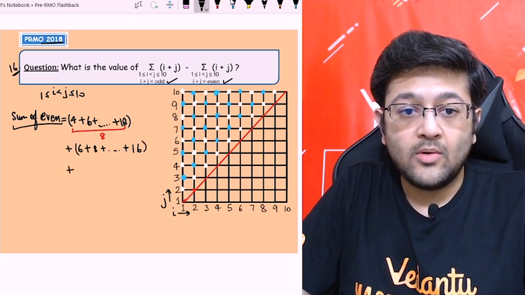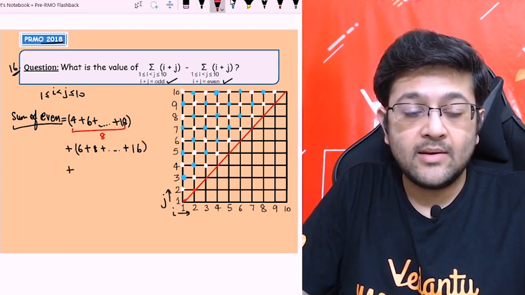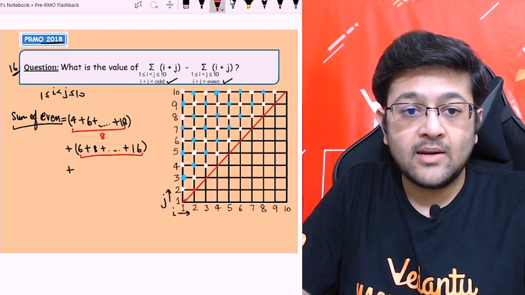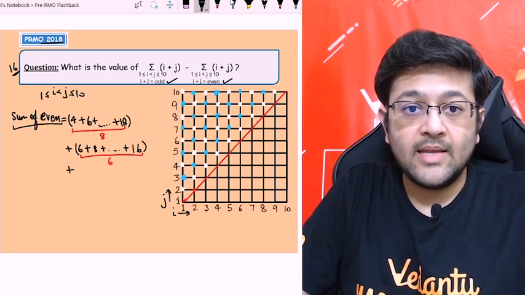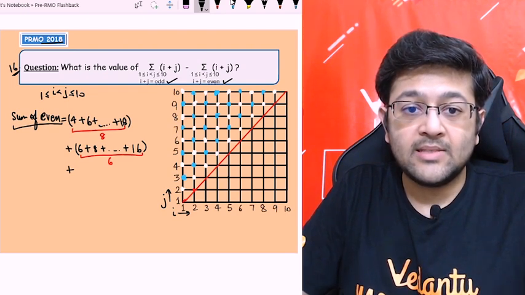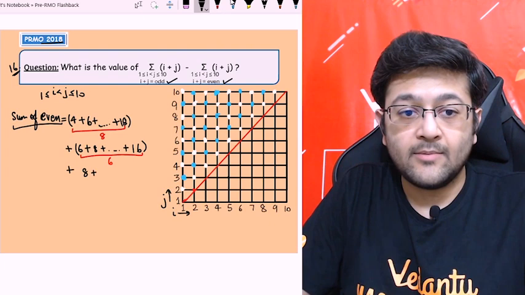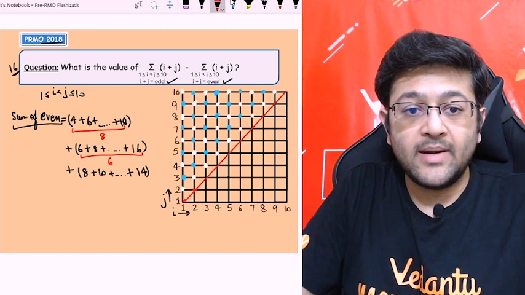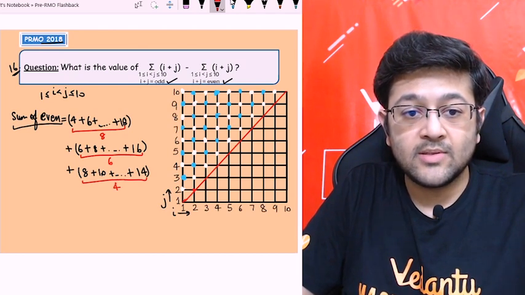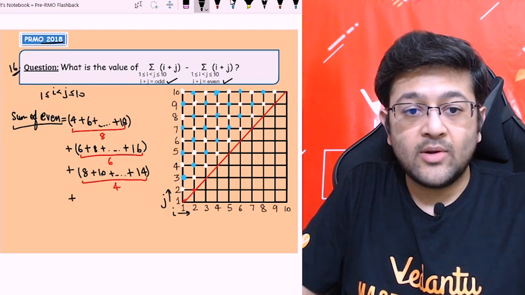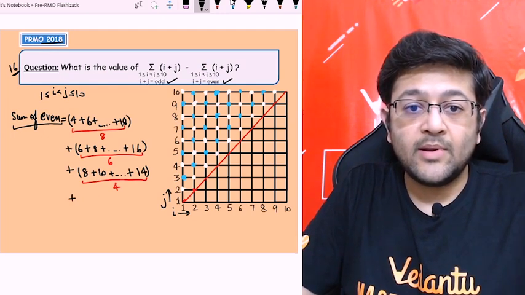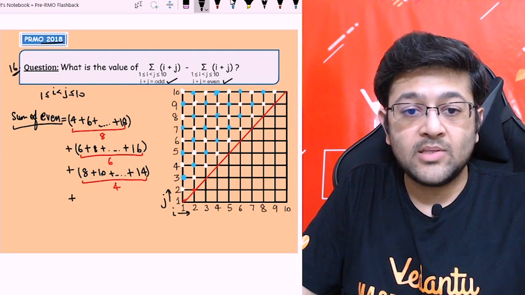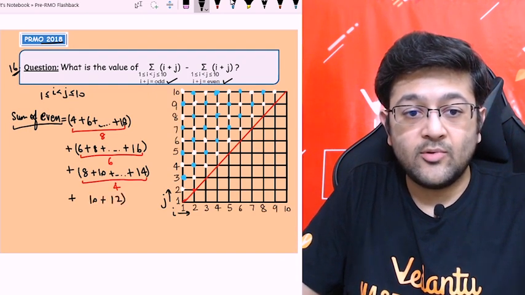Now also in this, how many terms are there? 6 to 16, these are 6 terms, right? Then after that, 7 plus 1 gives 8. The series starts from 8 and goes up to, check this diagonally, 10 plus 4, so 14. Starting from 8 and going to 14, these are 4 terms. Okay, and so on. I think you are getting the point now. The next one will be 9 plus 1, 10, so 10 plus 12. The last set has only 2 terms, right?